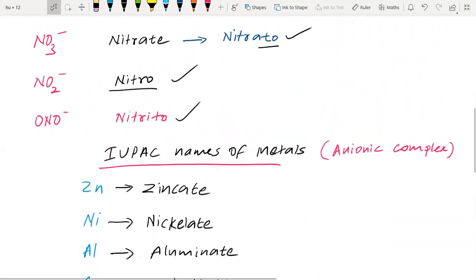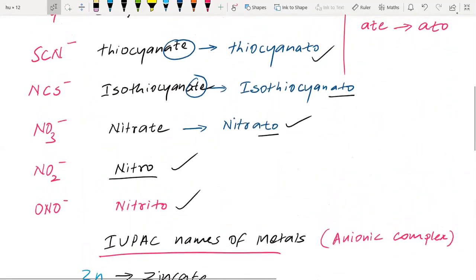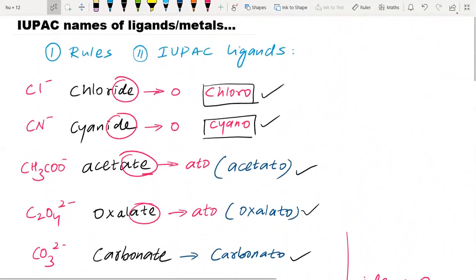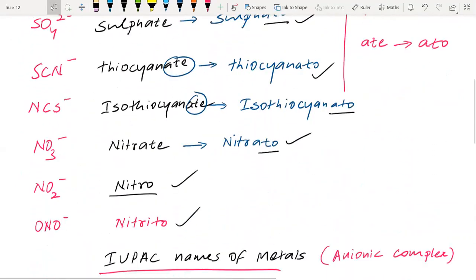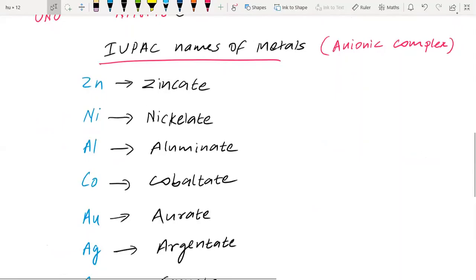And for ligands, we should know the IUPAC names of ligands, which we did here, and the IUPAC names of metals. Then it becomes very easy.